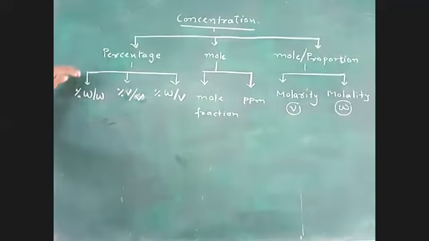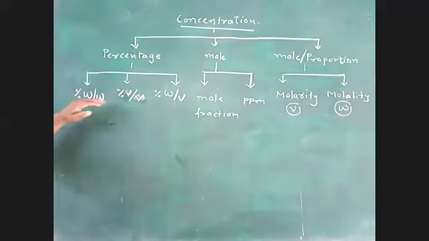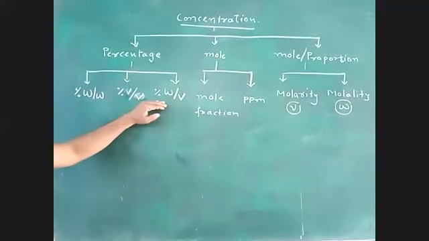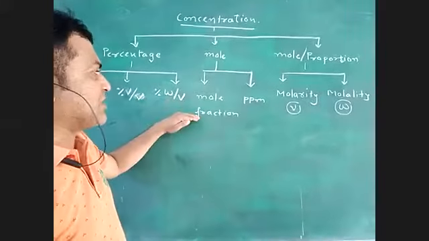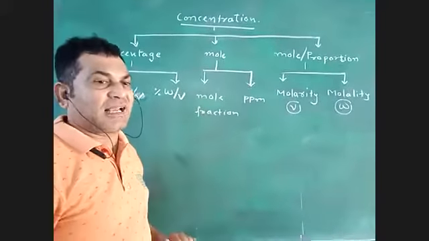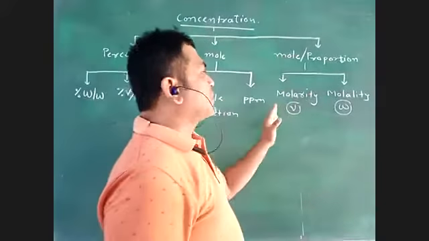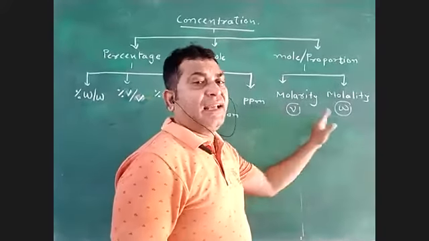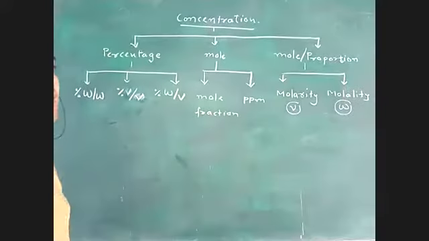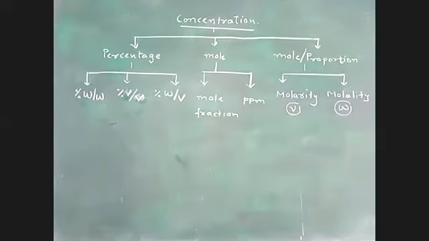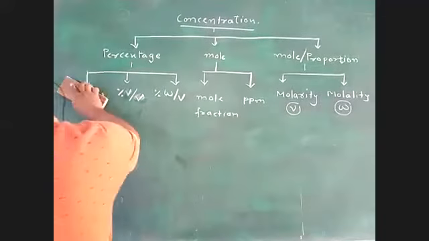Percentage can be divided into three categories: percentage W by W, percentage V by V, and percentage W by V. In mole, there are two categories: mole fraction is one, and parts per million is the second one. In mole and proportion, you are going to discuss molarity and molality. So these are the measures of concentration. I hope that you understand these measures of concentration.